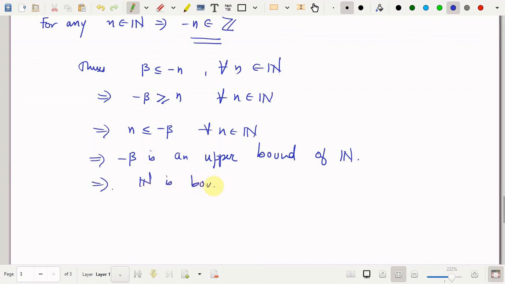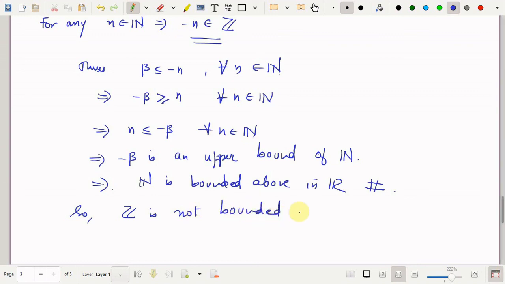So this is how we do a little modification. It's not straightforward. To get the contradiction and prove the above statement, we have proved Z is not bounded below. So these are the two observations which we had made before also, that the set of natural numbers is not bounded above, and that itself is the Archimedean property. And again, the set is bounded below in R. And also we had made an observation that the set of integers is neither bounded above nor bounded below, and this is the proof for it. So it's again an application of the Archimedean property.